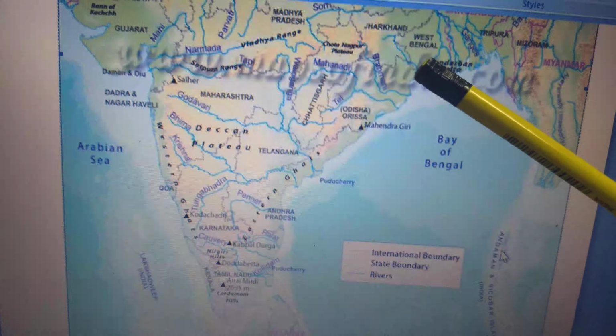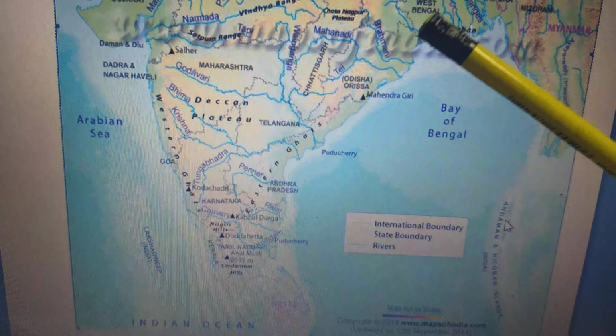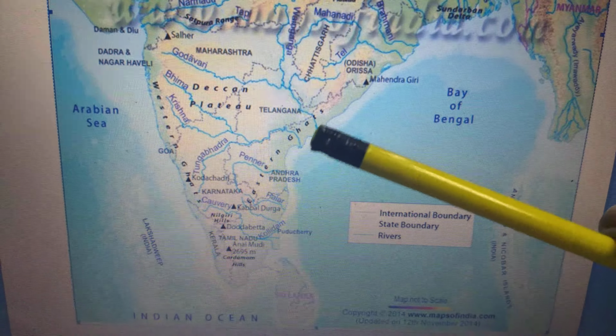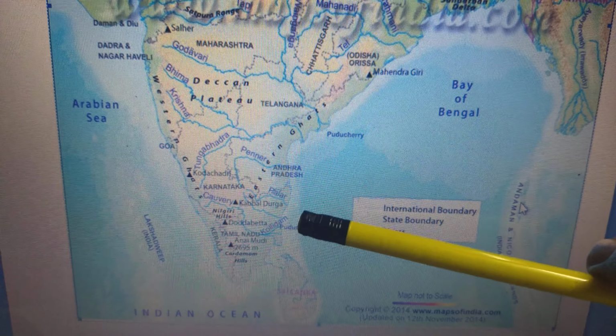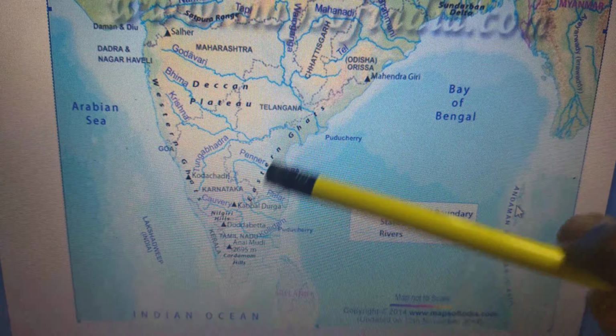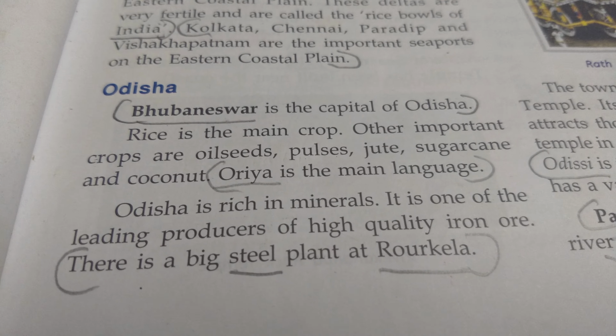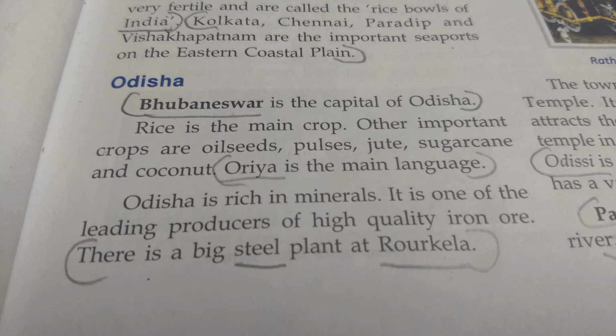Look at the map of India. It is West Bengal. Eastern coastal plain extends from West Bengal, Odisha, Andhra Pradesh, Puducherry, Tamil Nadu till Kanyakumari. It is the eastern coastal plain. Now we will look at Odisha.